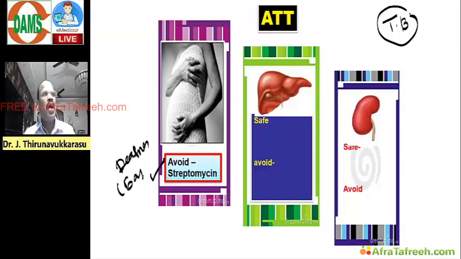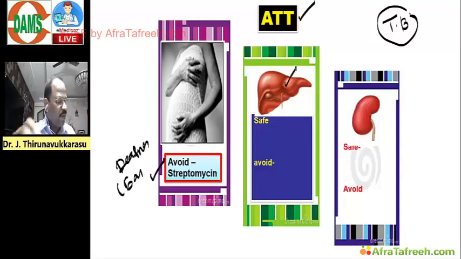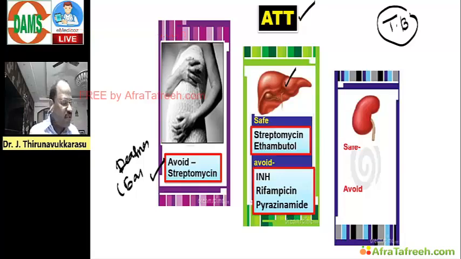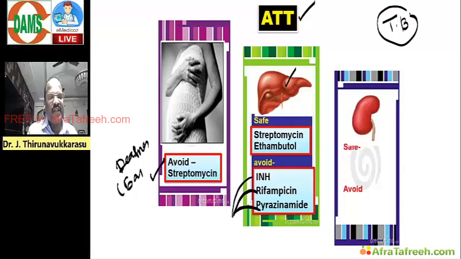And then, regarding clinical parts, which are the anti-TB drugs safer in hepatic failure patients? Remember, here safe drugs are streptomycin and ethambutol, whereas unsafe drugs are INH, rifampicin, pyrazinamide. They cause hepatotoxicity, unsafe in hepatic failure patients.